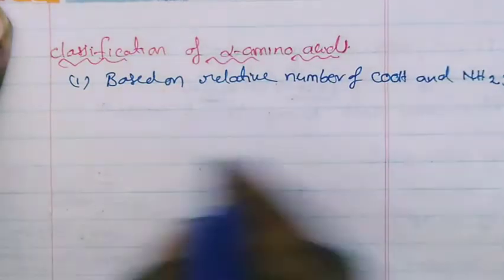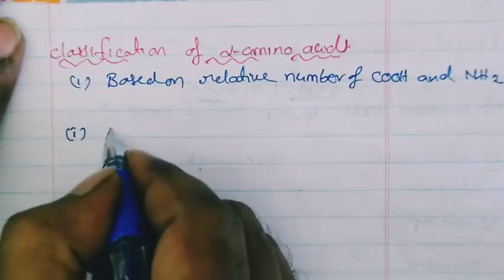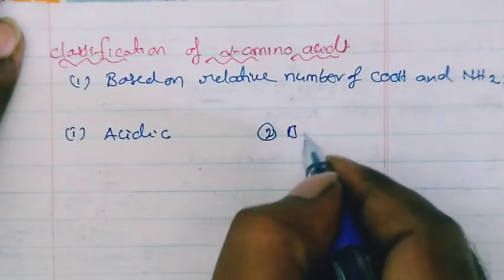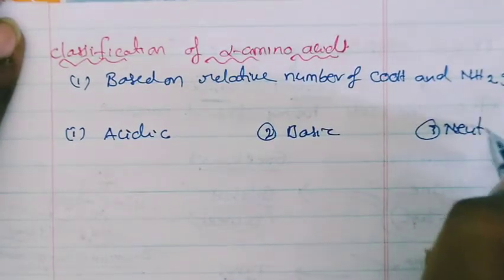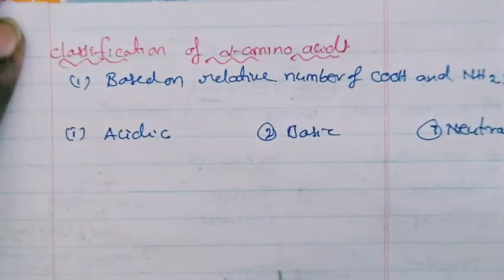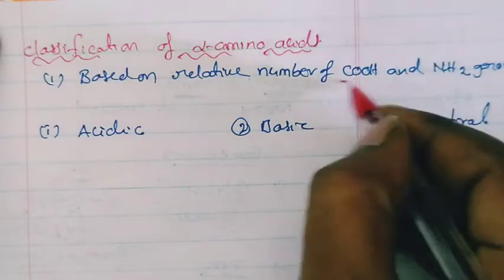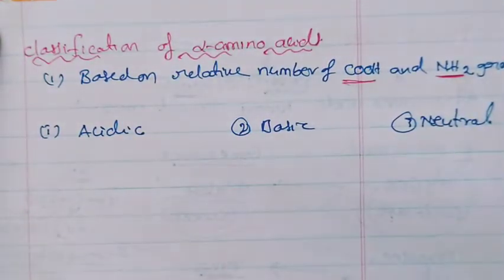So there are 3 types. What are the 3 types? One is acidic, second is basic, third is neutral. Do you understand this point? Based on the relative number of carboxylic acid and amine groups, that means the number of carboxylic acids and NH2 groups, 3 types are there: acidic, basic and neutral.